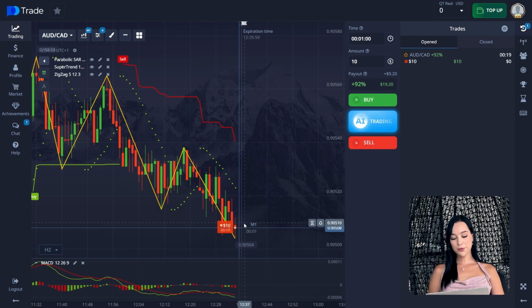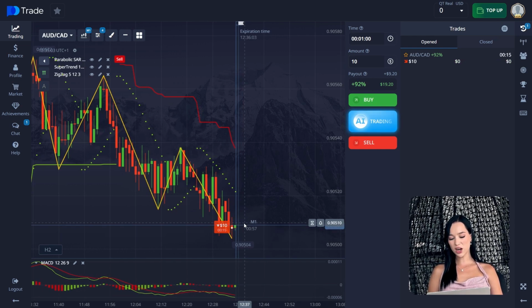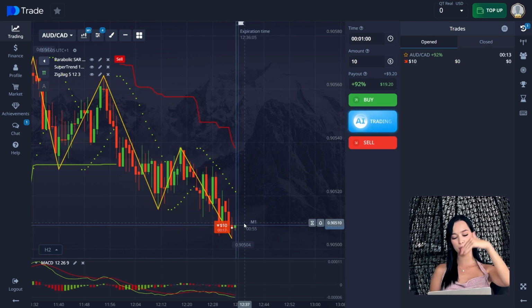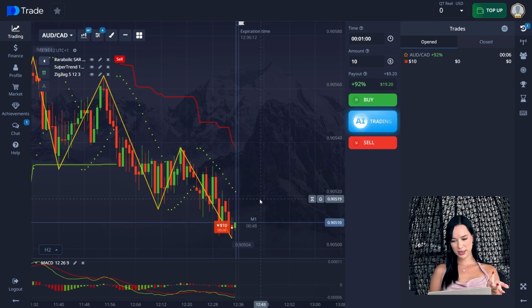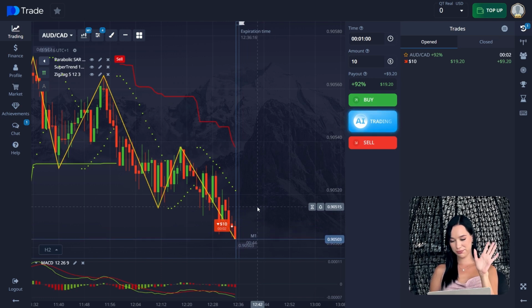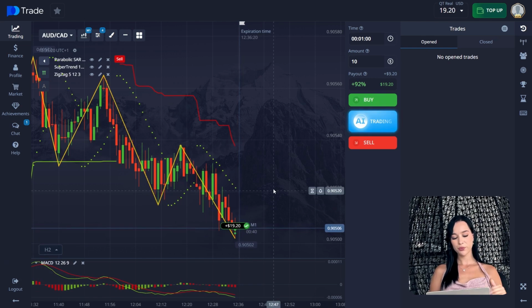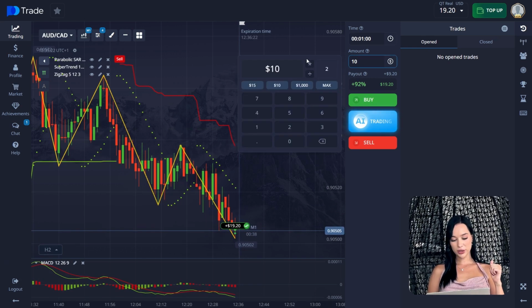But at the same time, here it could be kind of difficult for someone because, as you can see, our chart reached the support level and even broke it, and is now going even lower. So that's why we open a trade down here. Actually, it's kind of dangerous right now. It's 4 seconds, 3, 2, 1. Thank God we closed this trade. As you can see, the volatility here is pretty big, and it fluctuates a lot. But we closed this trade.